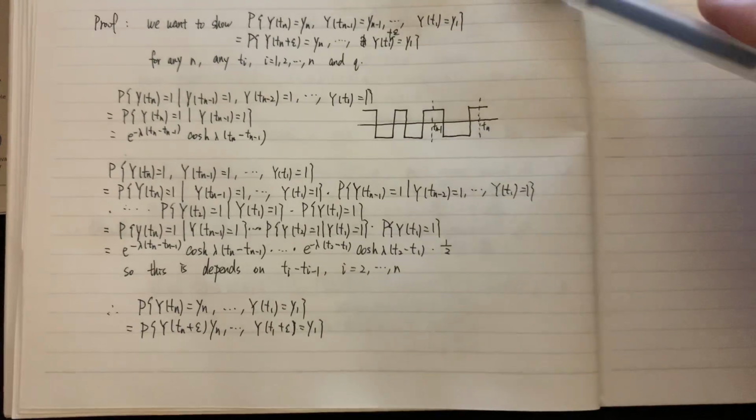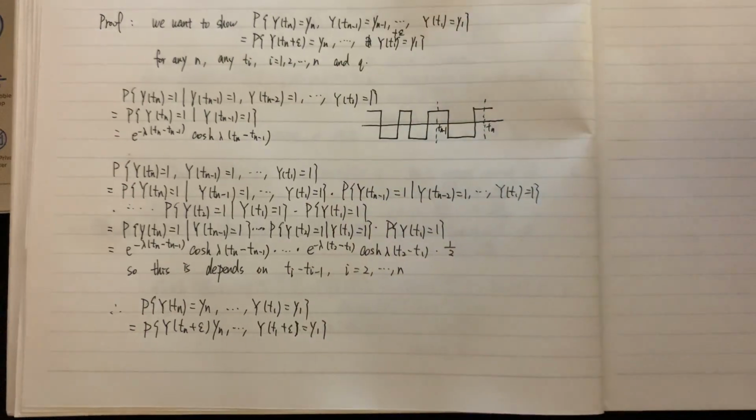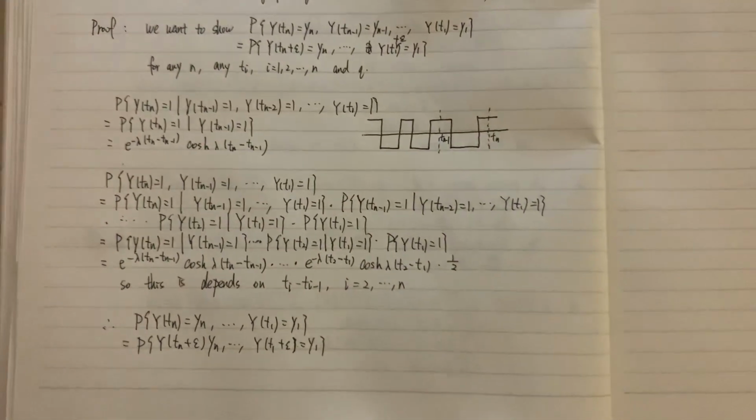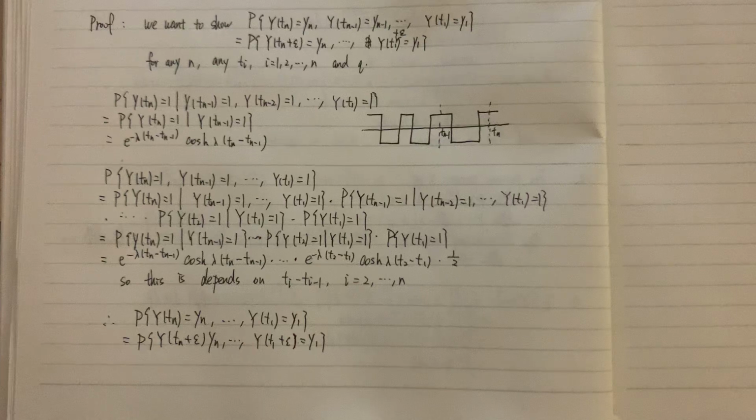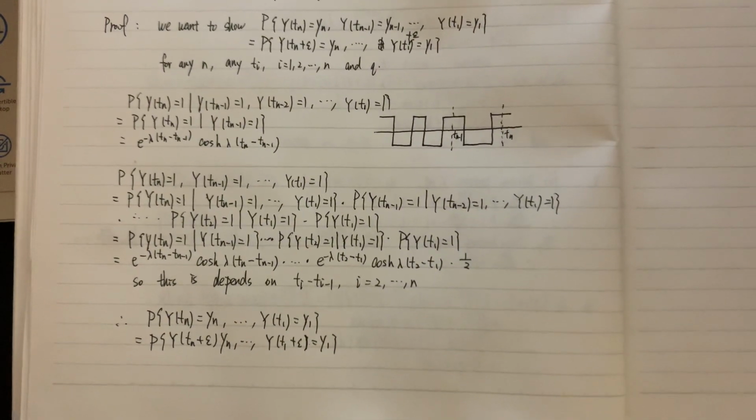By this equation, we can calculate the probability of Y(Tn) = 1, ..., Y(T1) = 1.